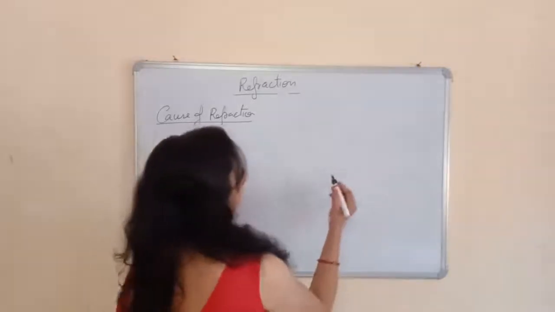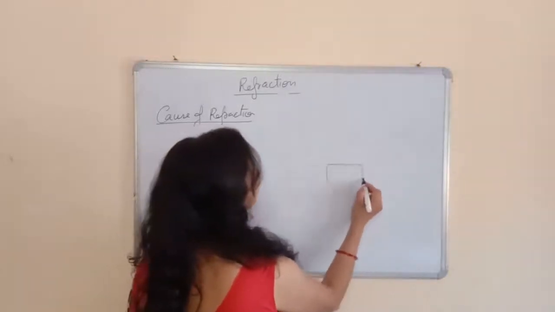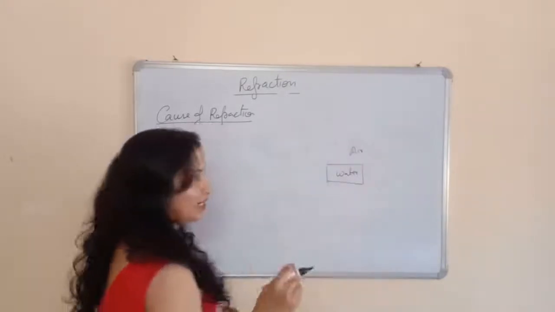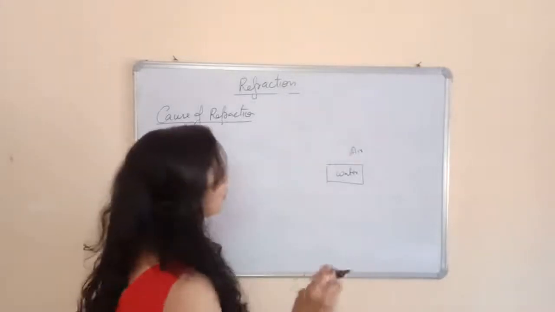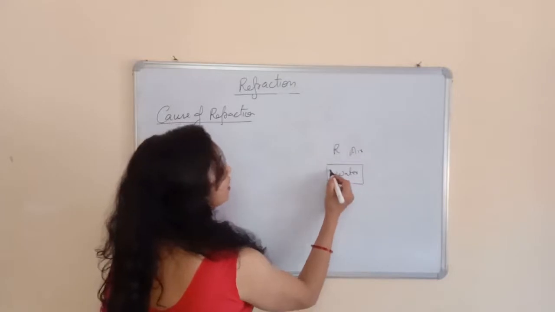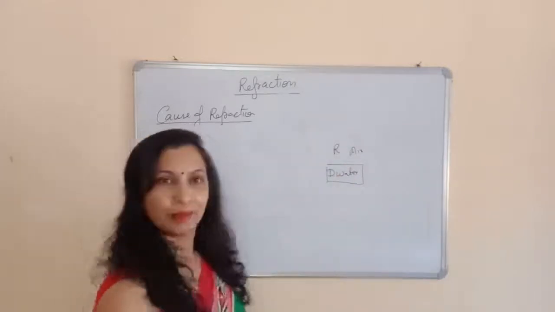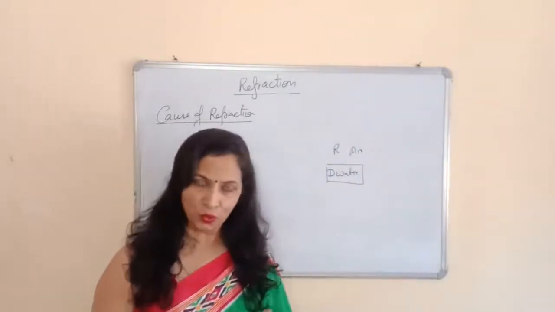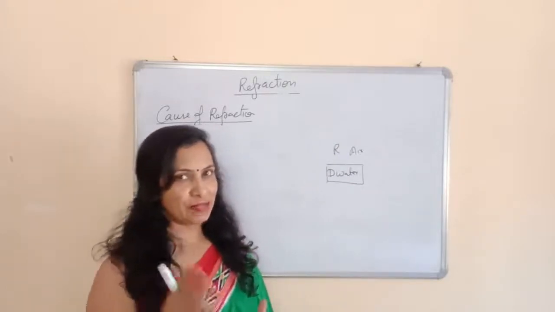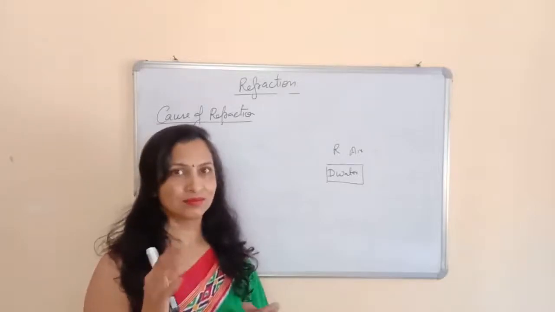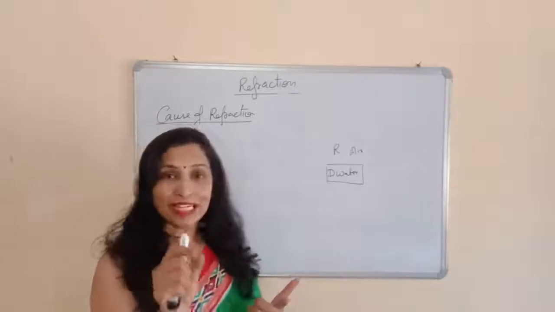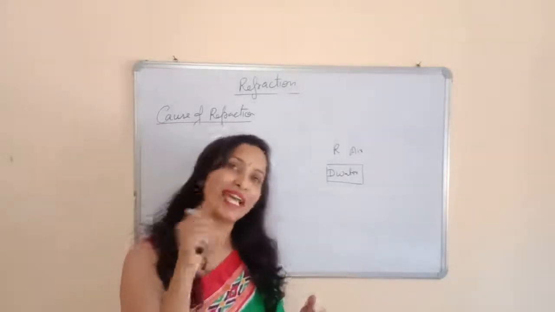Like, एक example लेते हैं, this is water. And in air the speed of light is greater as compared to the water, so we will say the air is a rare medium and water is a denser medium. The medium in which the speed of light is less will be the denser medium, and the medium in which the speed of light is greater will be the rare medium.